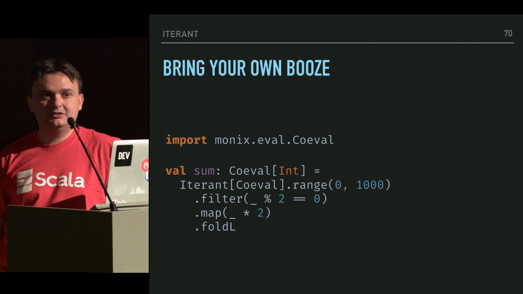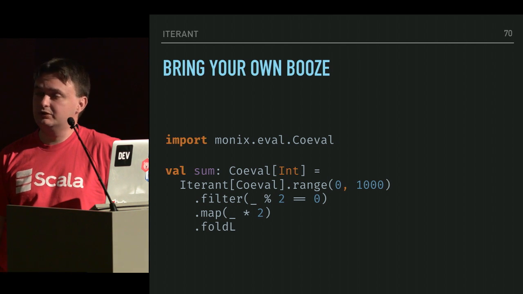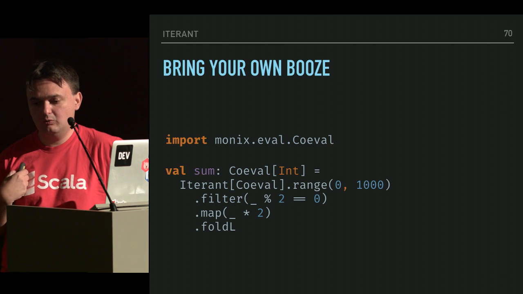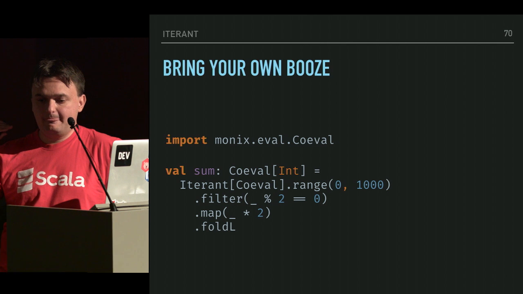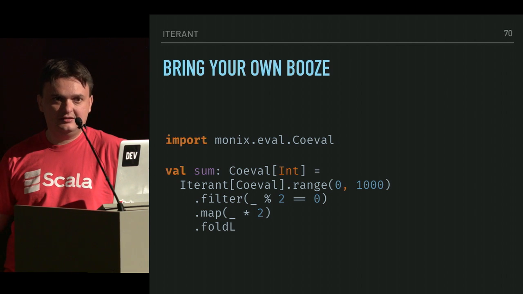And the really cool thing about it is that the F data type that you plug in there completely changes the nature of your stream. Coeval is not capable of asynchronous computation, but it gives you a guarantee that the result is available right now. So it's a totally different stream than one that would be powered by Task or by IO. So I think it's pretty cool, and even though I'm usually wary of introducing too many abstractions because it increases the barrier to entry, I think in this case it is worth it. In this case, not in others.